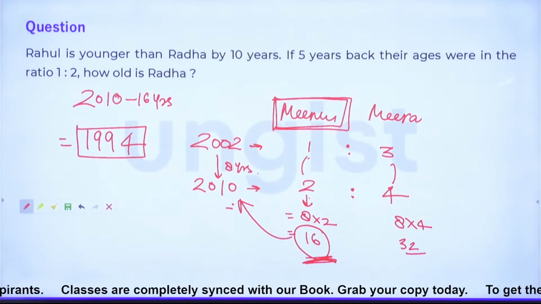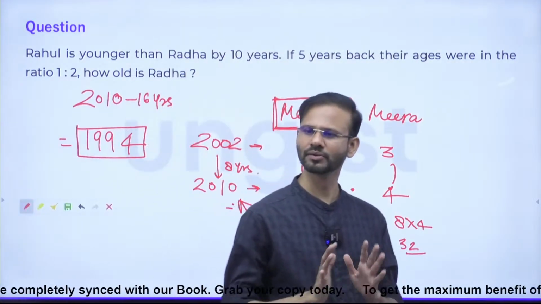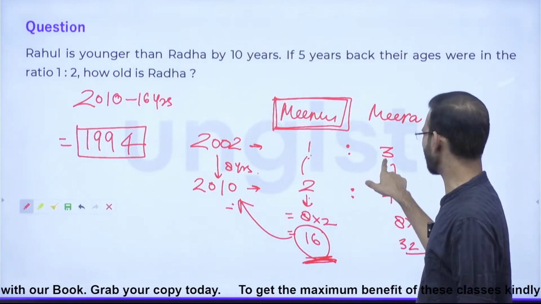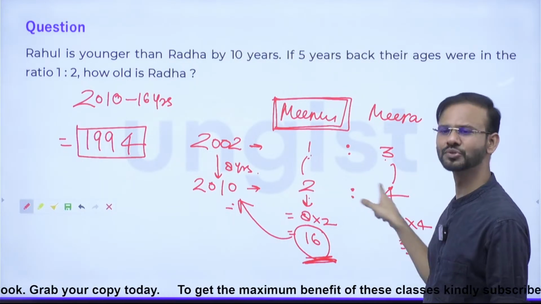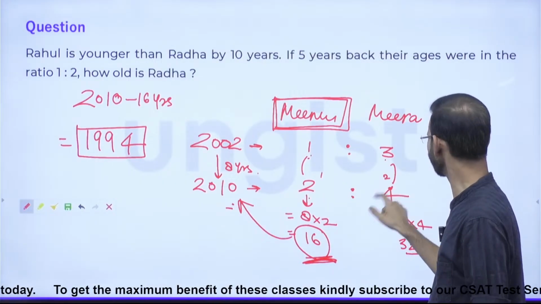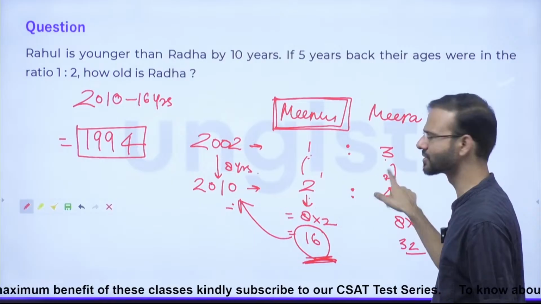Guys, is it fine now? Everybody? Any doubt? Any confusion? Any query? No? 2:4. See, this is 1:3 and initially it was given as 1:2. Right? It was given 1:2. Fine. So here the difference is 1, here the difference is 2. When 2 will be multiplied to both the terms, this will give you 2:4.